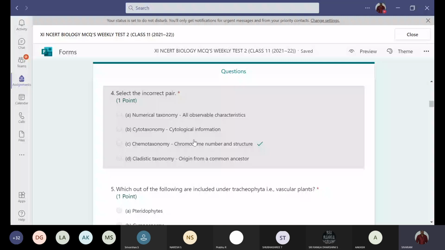The chromosome number and structure also comes under cytotaxonomy. Chemotaxonomy means the different types of chemicals that are present in the living organism. Based on the different types of chemicals present in the living organisms are taken into consideration in chemotaxonomy, not the chromosome number and its structure.